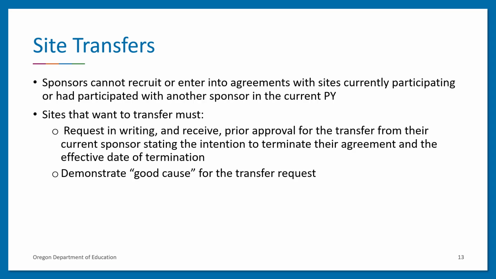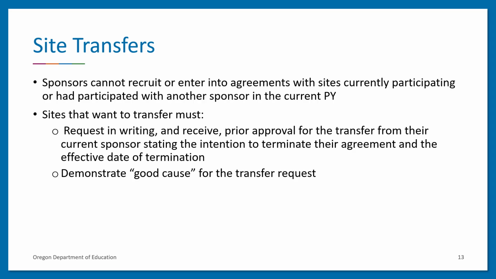Sponsoring organizations cannot recruit or enter into agreements with sites that are currently participating or have participated with another sponsor in the current program year. Sites that want to transfer from one sponsor to another must do the following. First, they must request in writing and receive prior approval for the transfer from their current sponsoring organization that also states the site's intention to terminate their agreement and the effective date of the termination. The site must also demonstrate good cause for the transfer request.